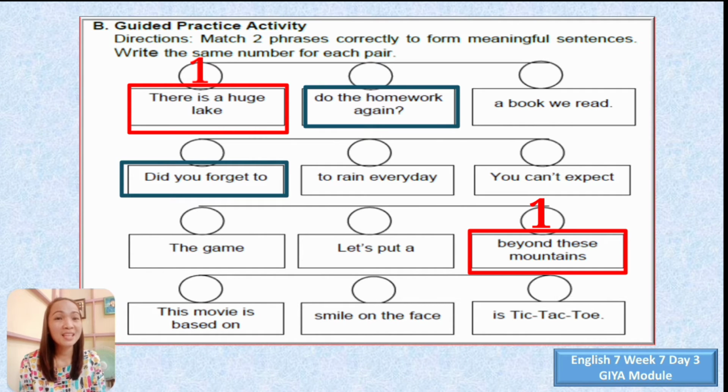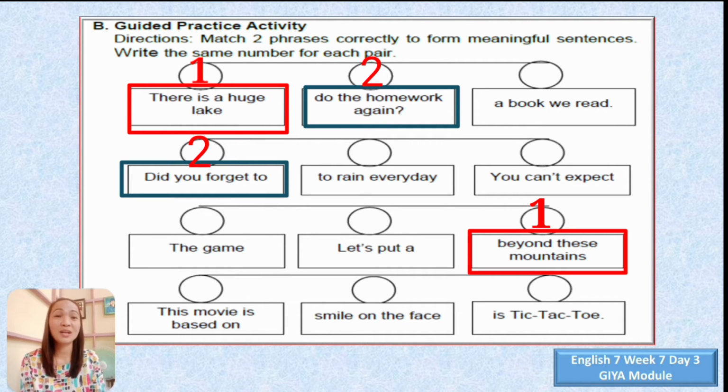Okay, so for me, that should be my second pair. So I'm going to write number 2 for did you forget to, and another number 2 for do the homework again. So the sentence now is, did you forget to do the homework again?